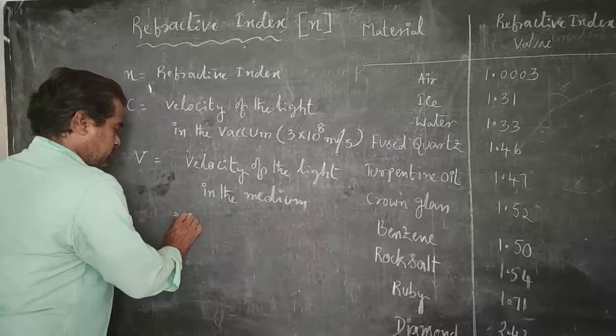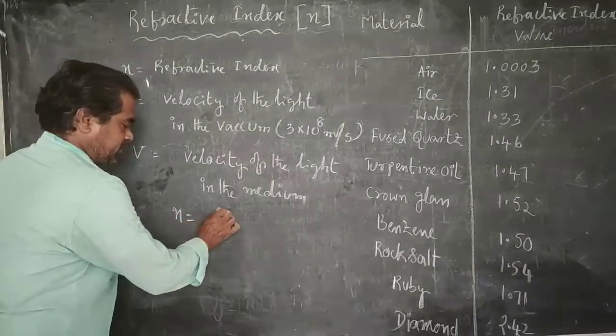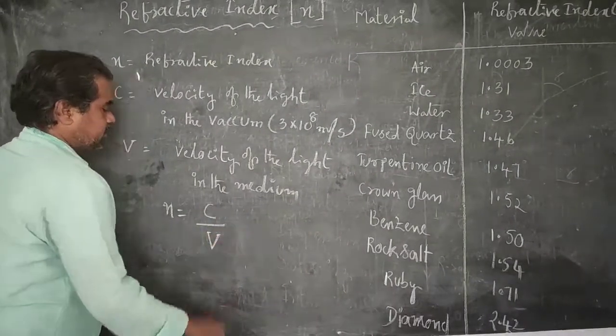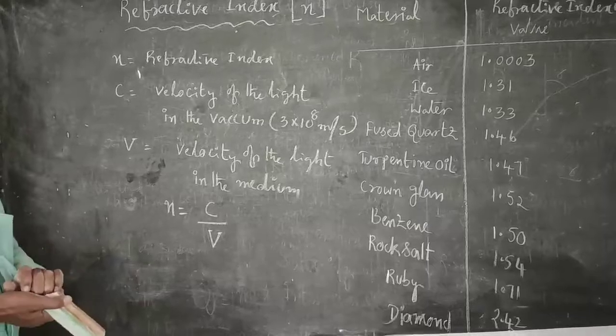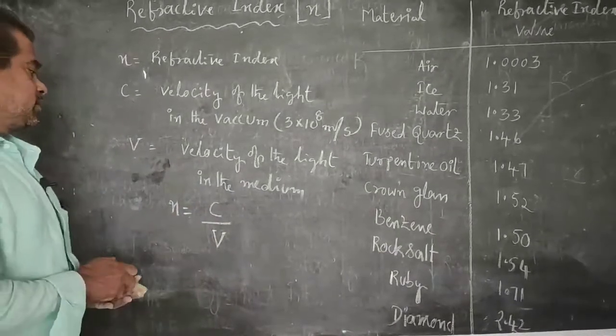So we said that refractive index is a ratio between the velocity of the light in the vacuum and the velocity of the light in the particular medium. So N is equal to C by V.